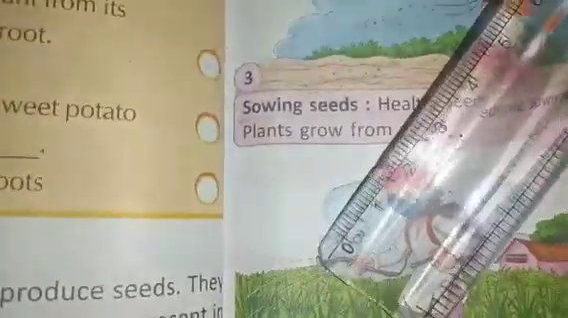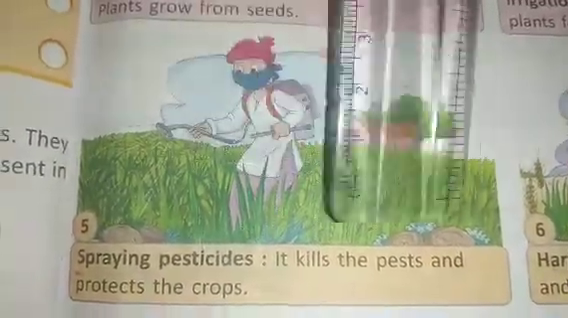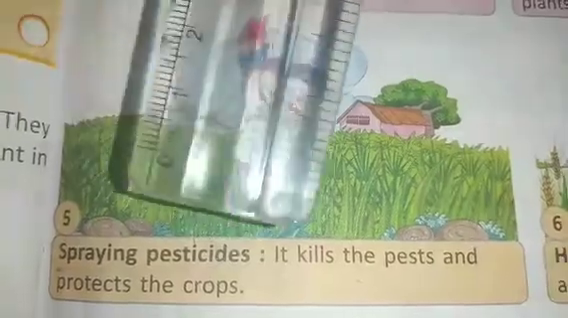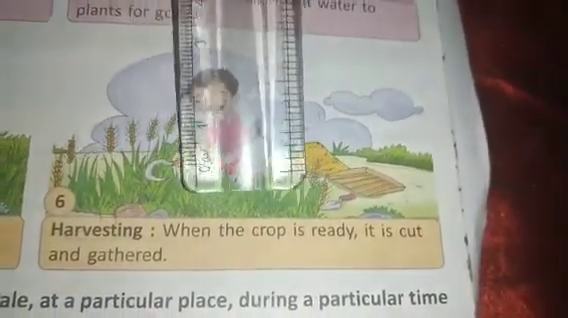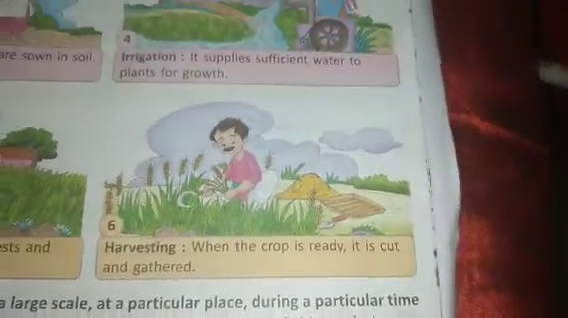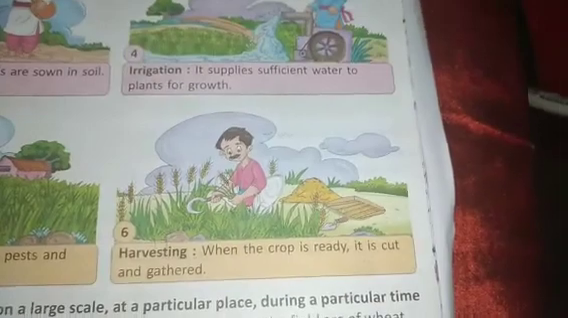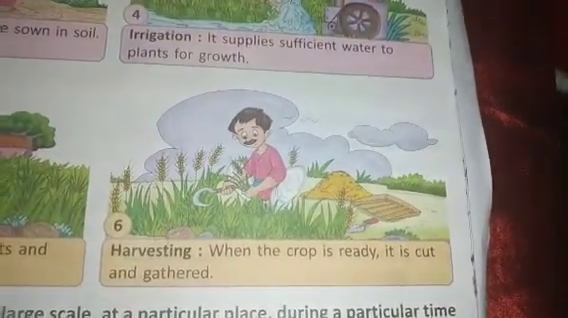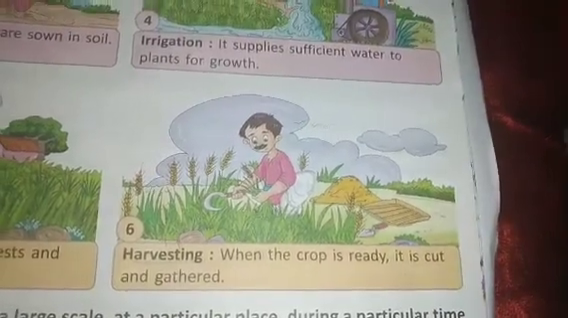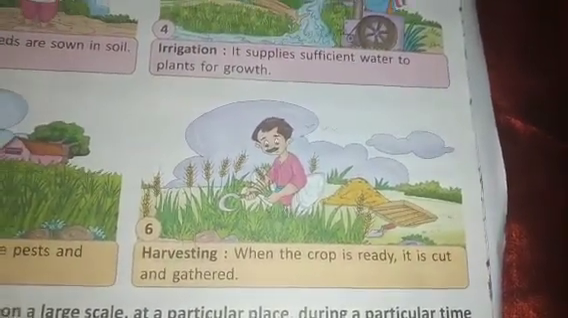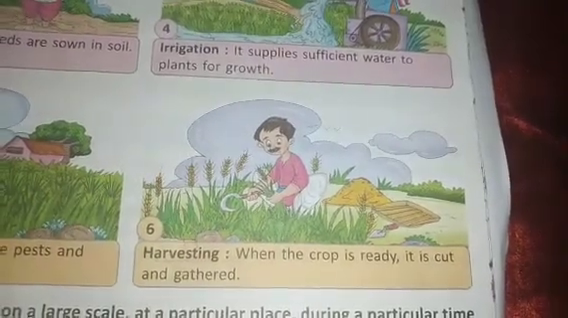Now the fifth step of agriculture is spraying pesticides. It kills the pests and protects the crops. Now the sixth one, harvesting. When the crop is ready, it is cut and gathered. This is the last and final step, children. In this only the farmers will collect the full crop nicely and provide all the grains, grams, pulses, rabi crops, kharif crops. I will show you next, and then it will be clear.